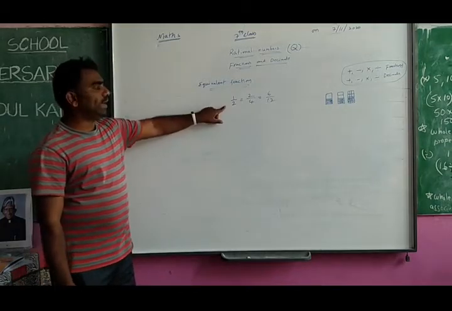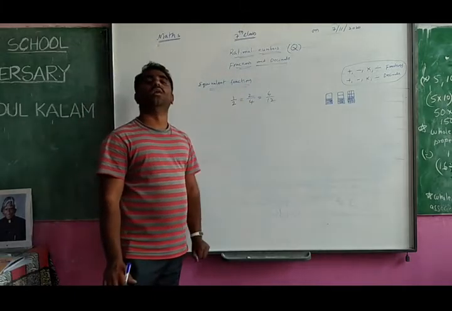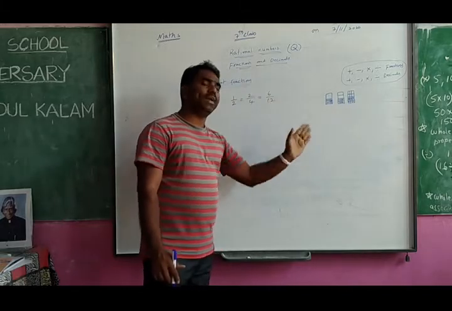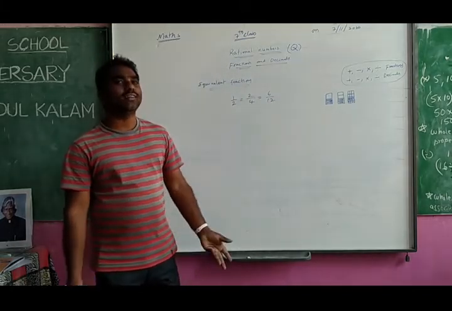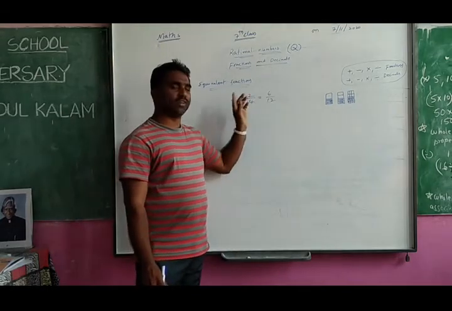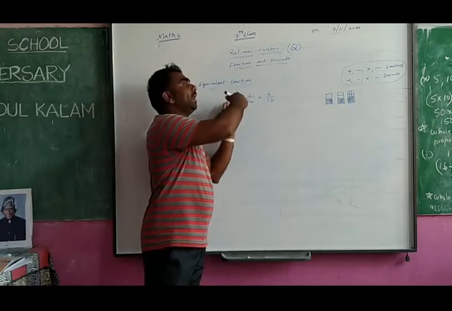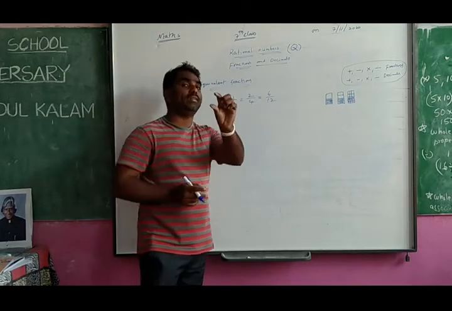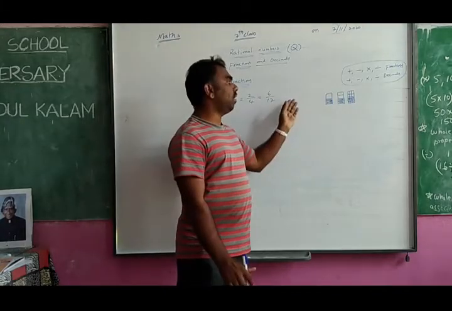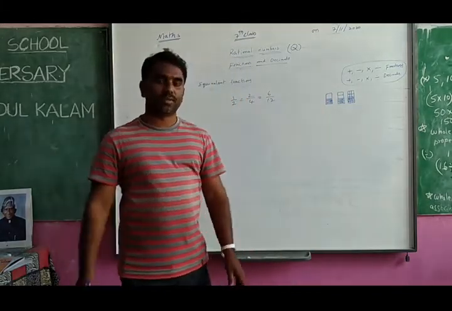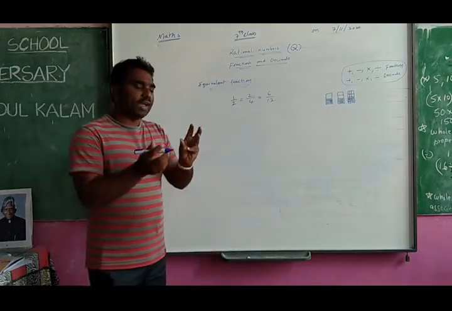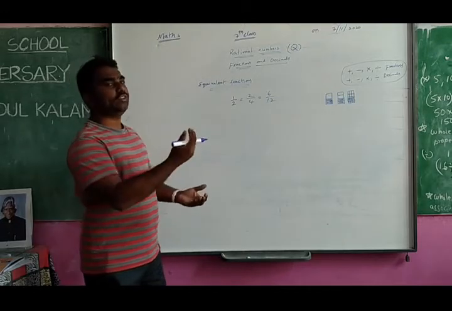So 1 by 2 you can write as 2 by 4 also, because the quantity is same. 2 by 4 you can write as 6 by 12 also, because the quantity is same. So these types of fractions, the fractions which you can write in another form with other numbers but the quantity is same, are called equivalent fractions. So try to understand very well, seriously here, how you are writing fractions into equivalent fractions, you observe.